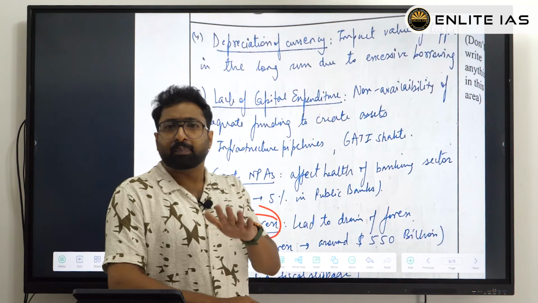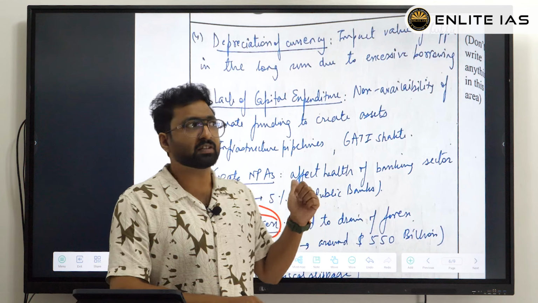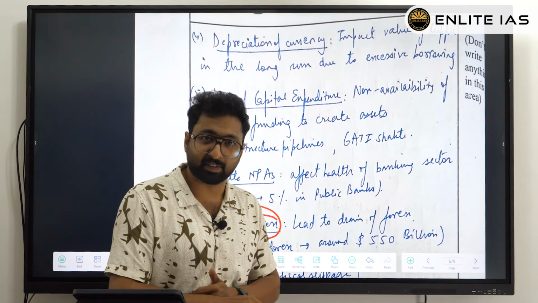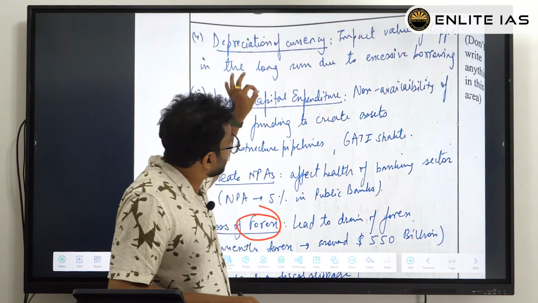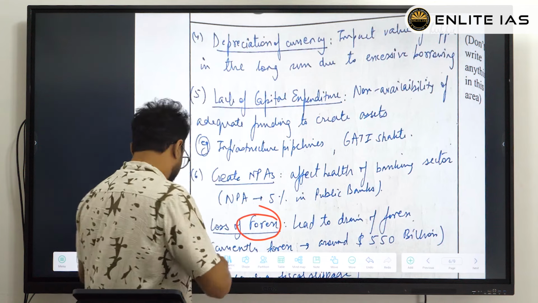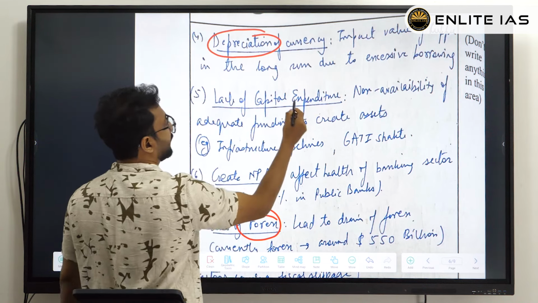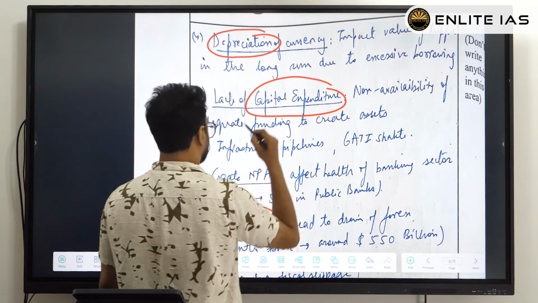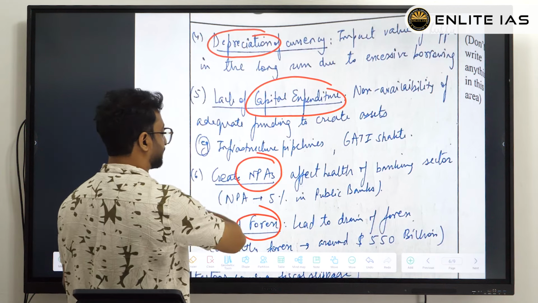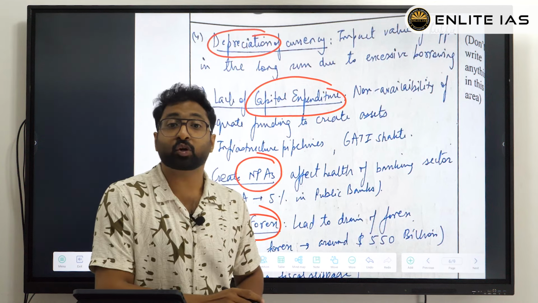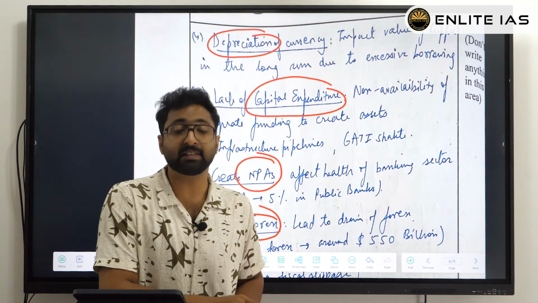See, this is really a paper analysis now, so I just want you to get some insight from this paper. The insight is that if you see all these points, you could see depreciation of currency, lack of capital expenditure, then you can increase the NPAs. See, all these are economic terms. These economic terms are very necessary in the economy paper. That's the takeaway from this question.